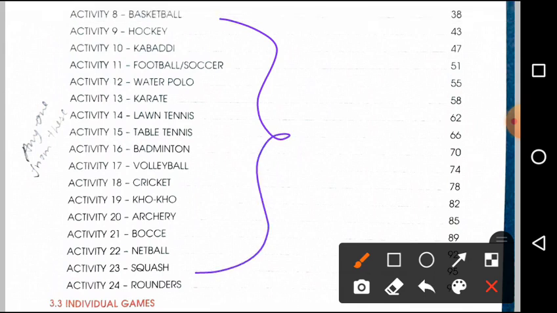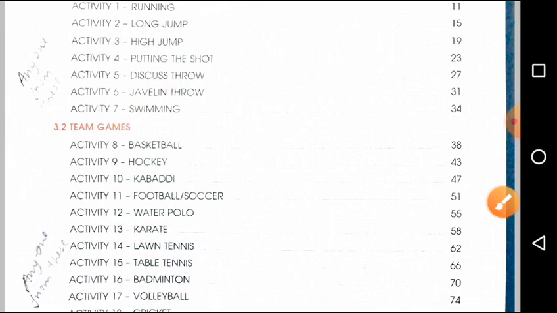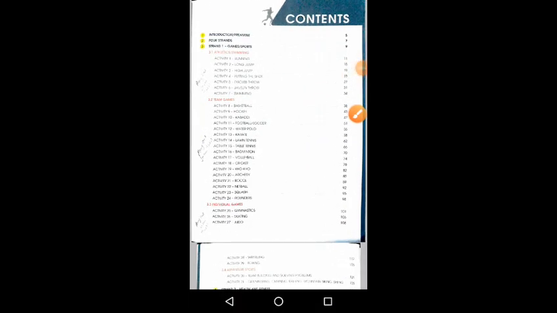Like this, you have to write four project works, or one project work of four different topics, and you have to submit it. Clear? So start your project work as soon as possible, and by the end of this week, on Saturday, at least post one of the project works, so that I can tell that you have already started working. Clear? Thank you.